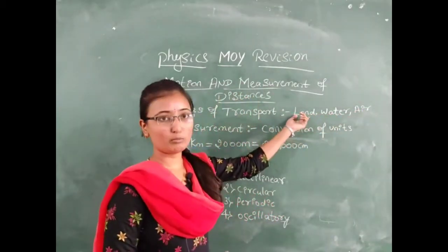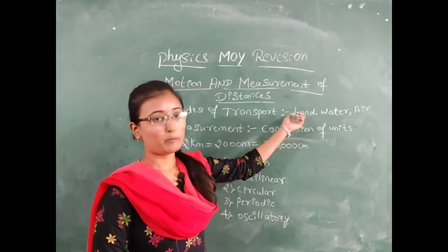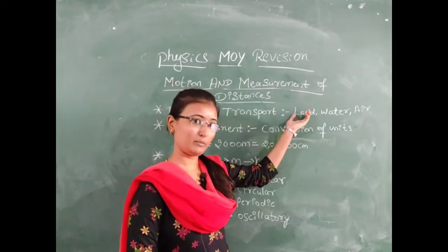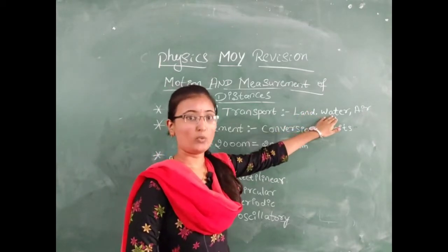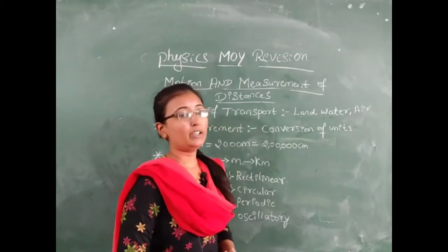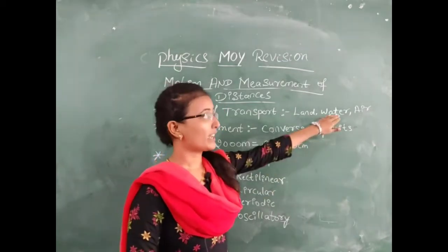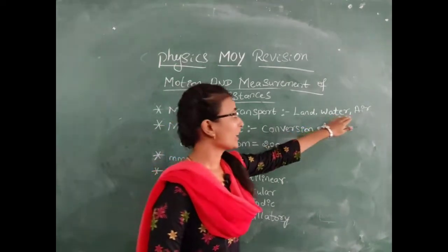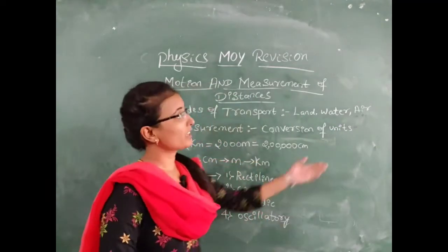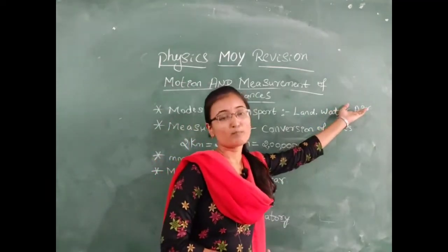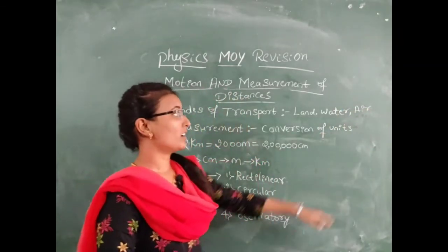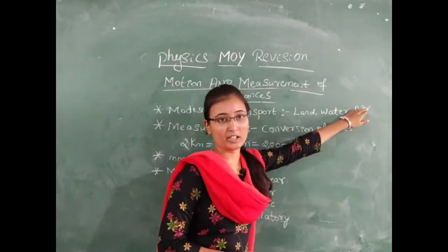Land transport means those which move on land. Those are bullock cart, bike, cars. These are examples for land transport. Next is water. Water transport means those which move on water. Those are submarines, boat, ship. Air transport means those which move in air. Examples for air transport are parachute, aeroplane, helicopter.